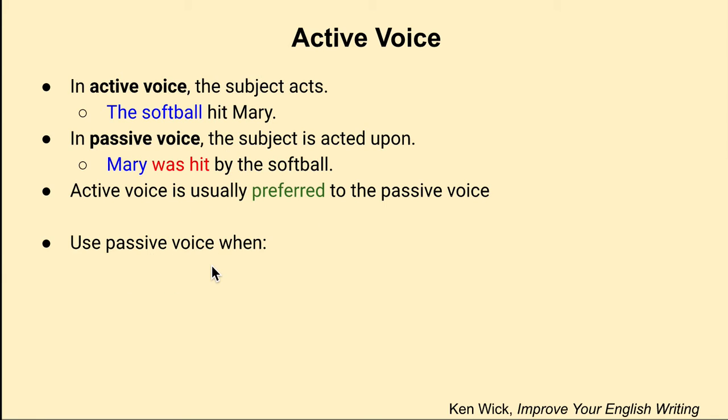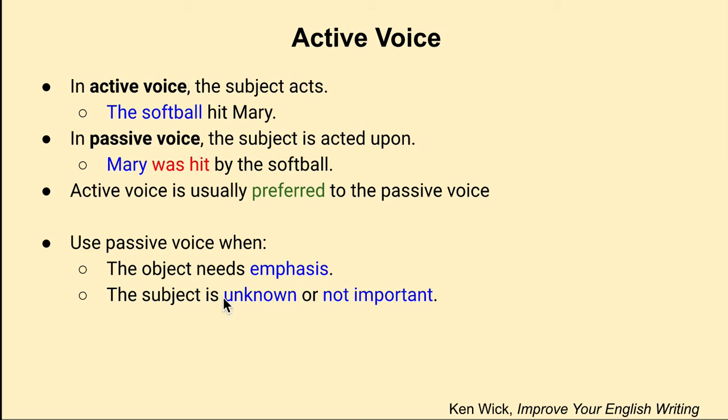But the passive voice is used when the object needs emphasis, or when the subject is unknown or not important. So for example, the sentence, the house was built in 1995. Well, who built the home? You could say the builder, Elliott Holmes: Elliott Holmes built the house in 1995. Well, maybe we don't know who built the home.